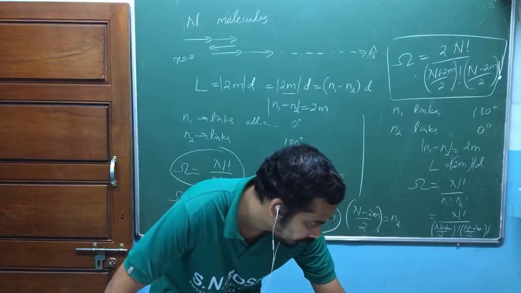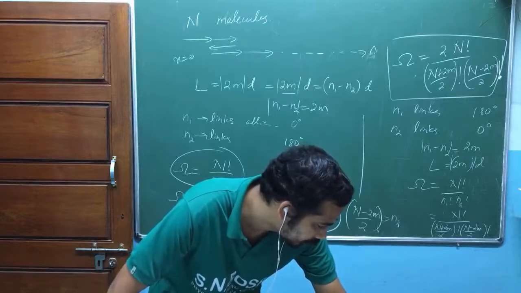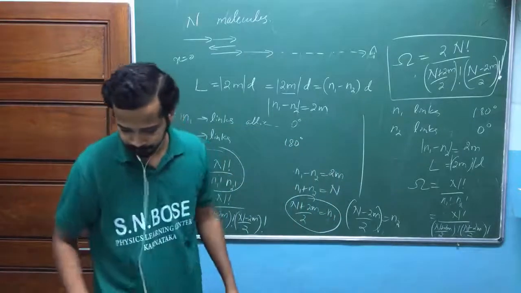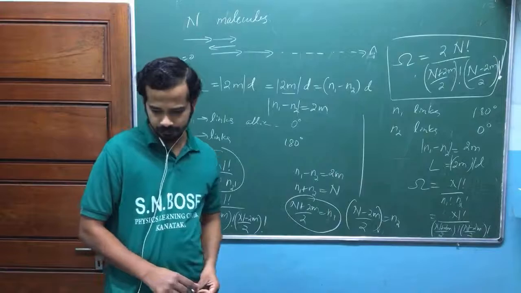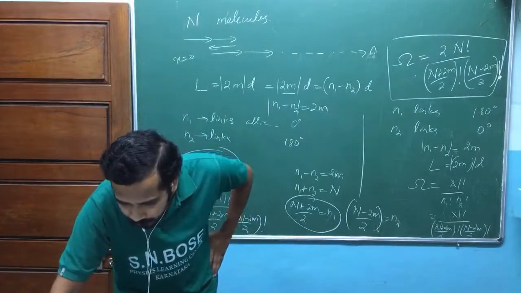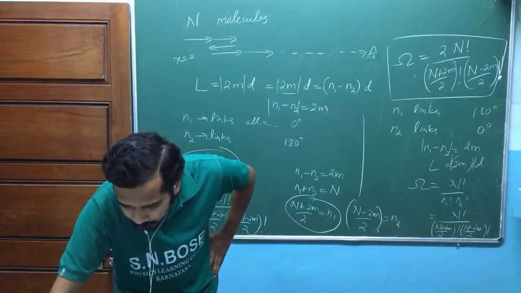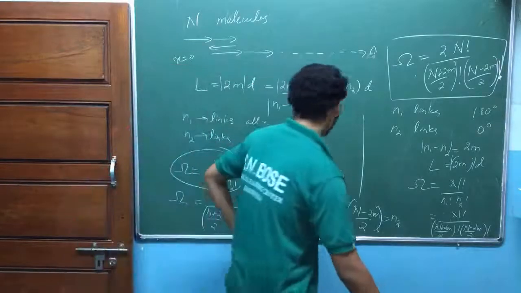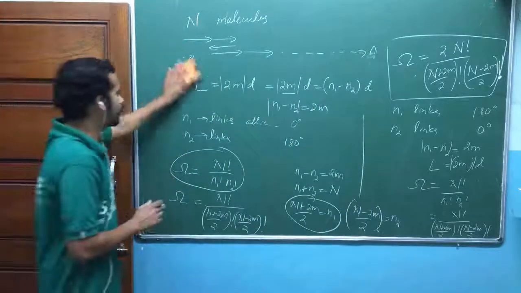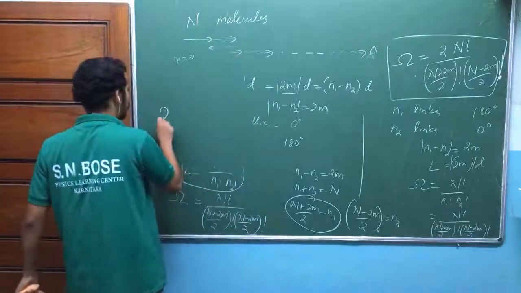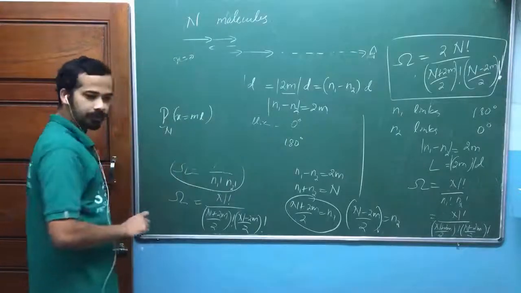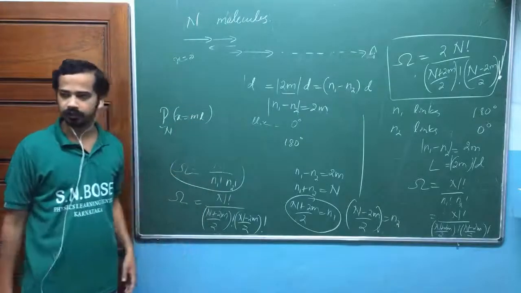Okay, let me take you to other problems. So in the random walk problem, why don't we use this factor 2? That's a good question, isn't it? In the random walk problem, if you are talking about the probability of getting x equal to m times L after n steps, x can be positive or negative.